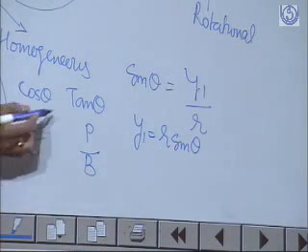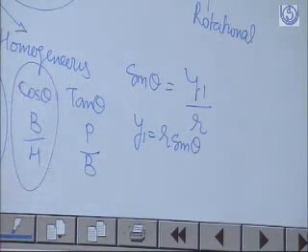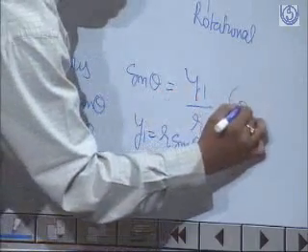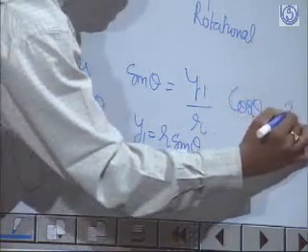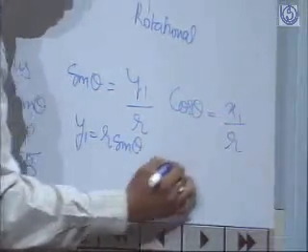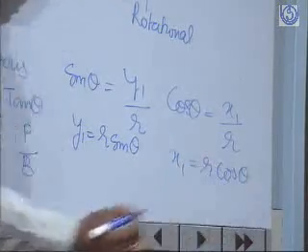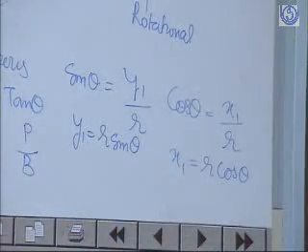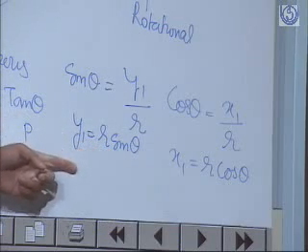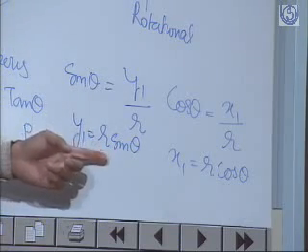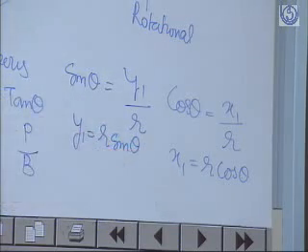Similarly, by using another concept, that means cos theta is equal to x1 upon r, one can find that x1 is equal to r cos theta. This says that point x1, y1 can be represented in terms of r cos theta and r sin theta.